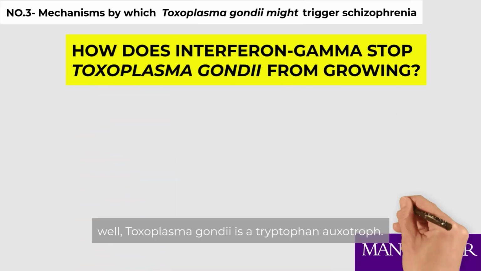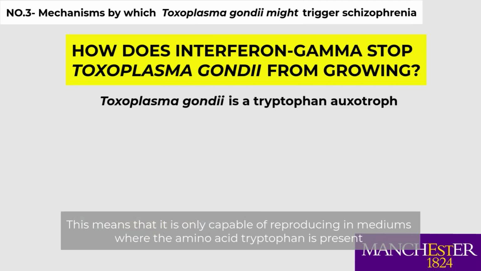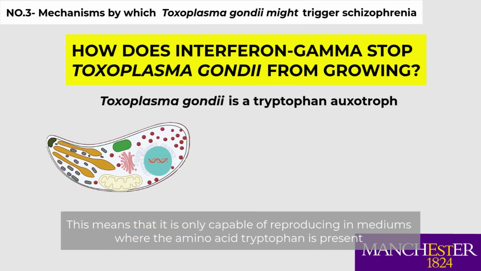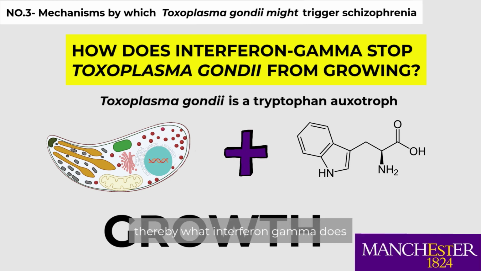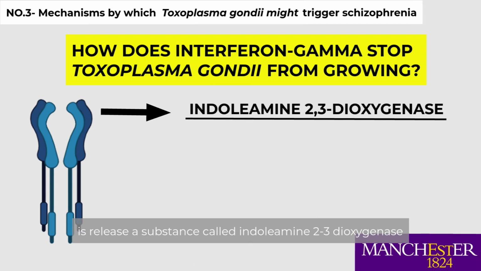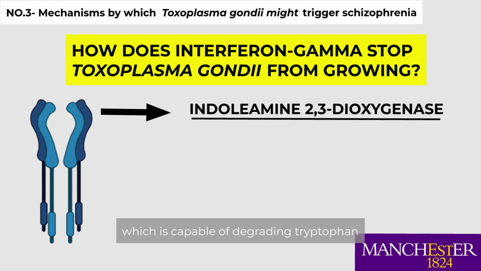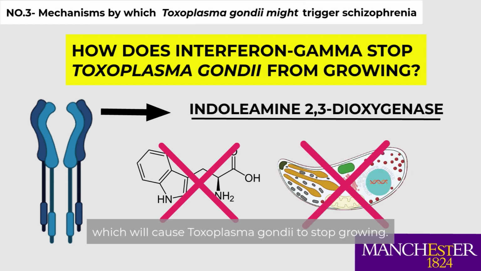How? Well, Toxoplasma gondii is a tryptophan auxotroph. This means that it is only capable of reproducing in mediums where the amino acid tryptophan is present. Thereby, what interferon gamma does is release a substance called indoleamine 2,3-dioxygenase, which is capable of degrading tryptophan, which will cause Toxoplasma gondii to stop growing.